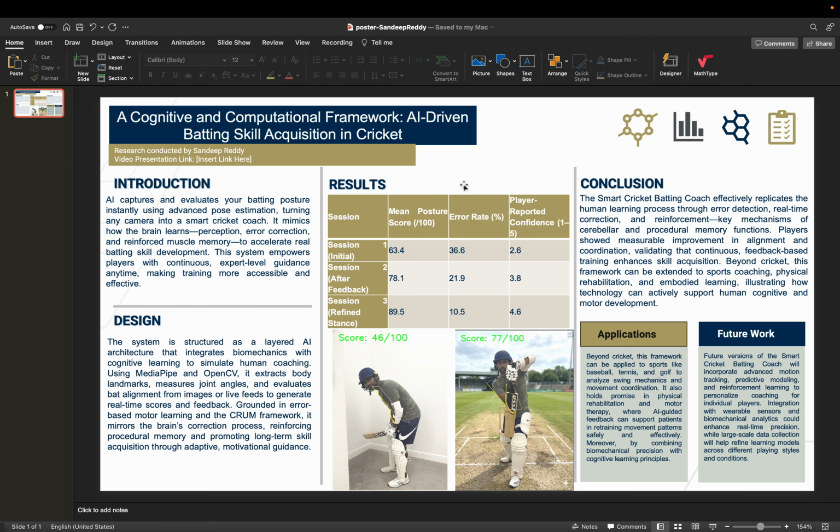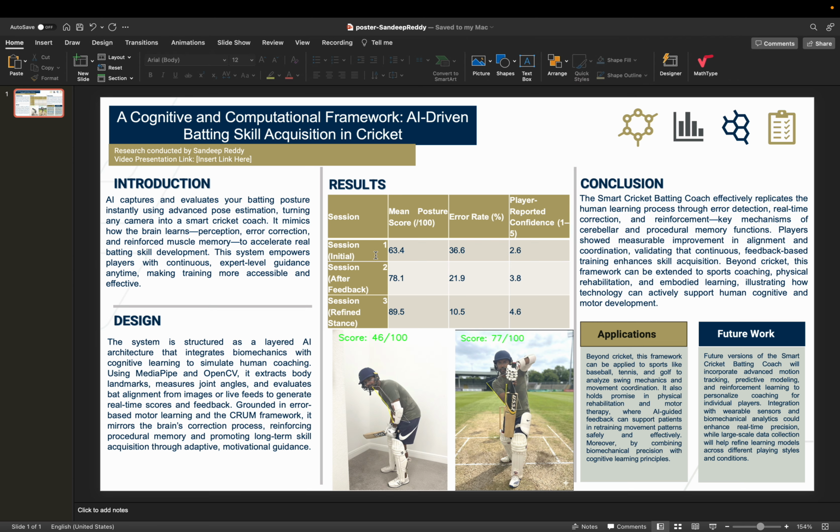So the output of the system is real-time multimodal feedback. It compares the user's posture to the professional reference and provides a normalized score out of 100. If you see here, image 1 is a bad posture, which scores 46, and the second posture scores 77 out of 100. It also shows dynamically color-coded messages with specific corrections, and it even provides audio narration. We'll see in a bit in the demo.